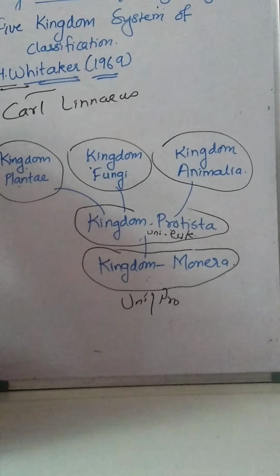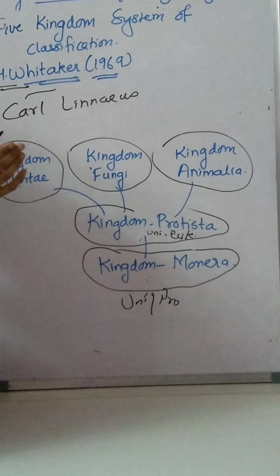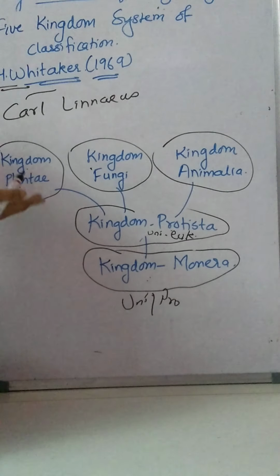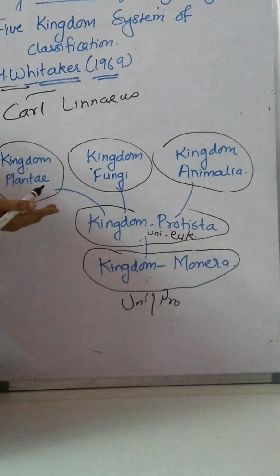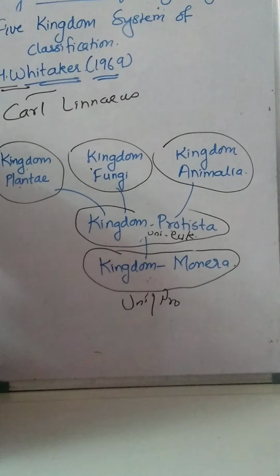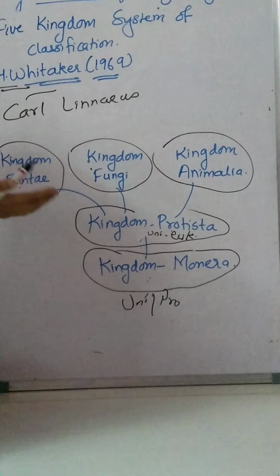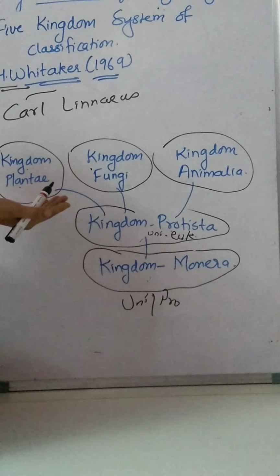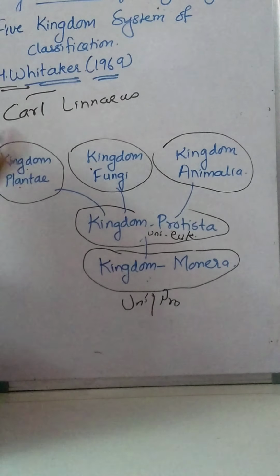But that was inadequate, because organisms like bacteria, fungi and euglena show the characters of both kingdoms.